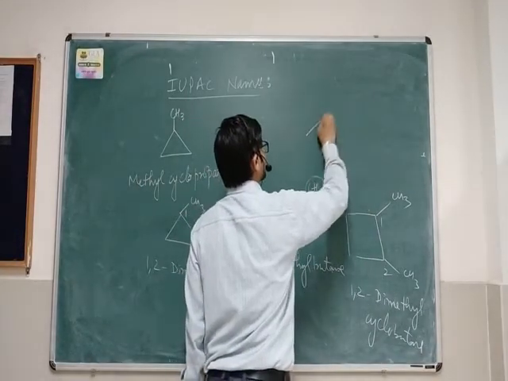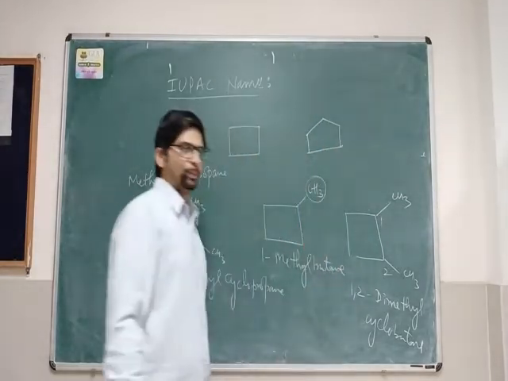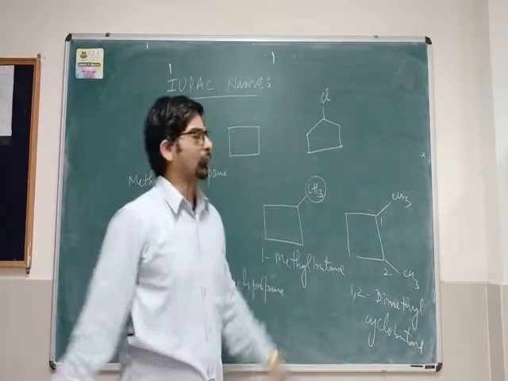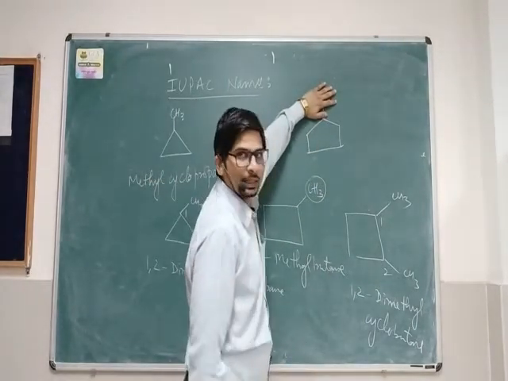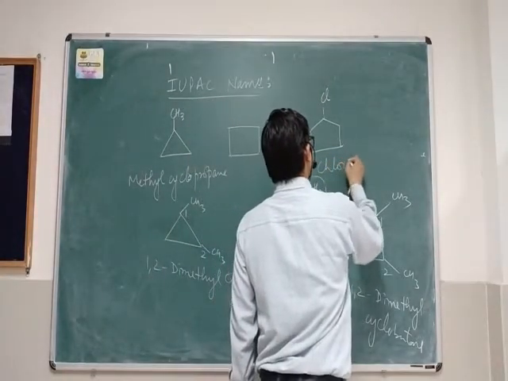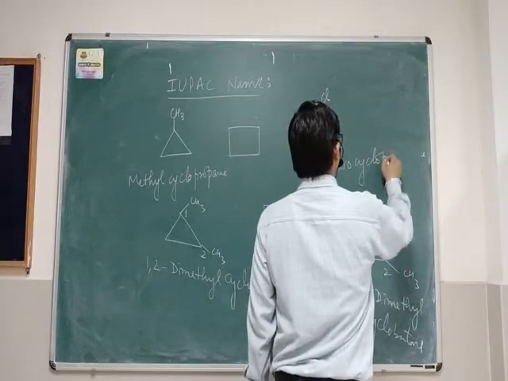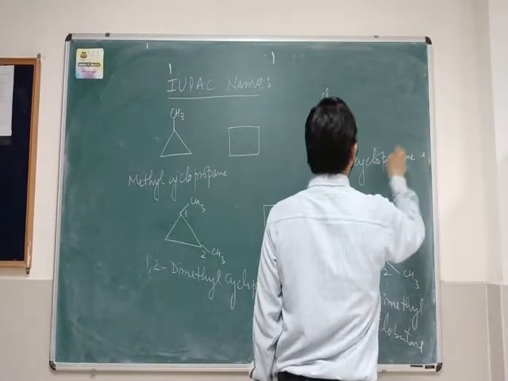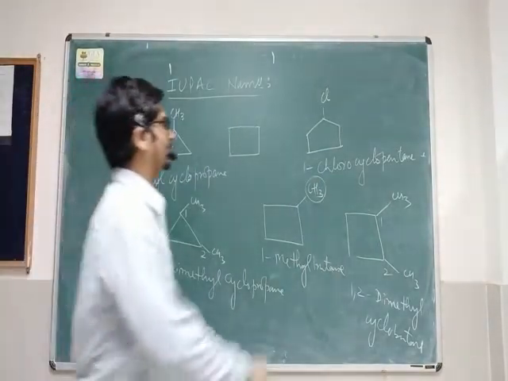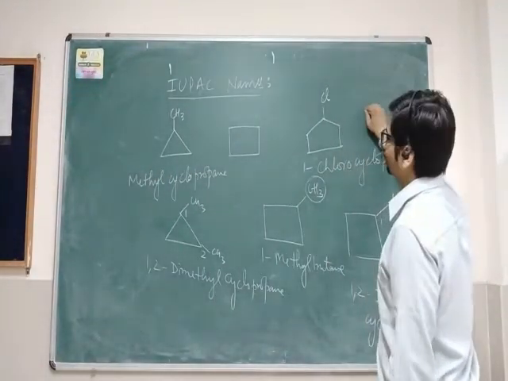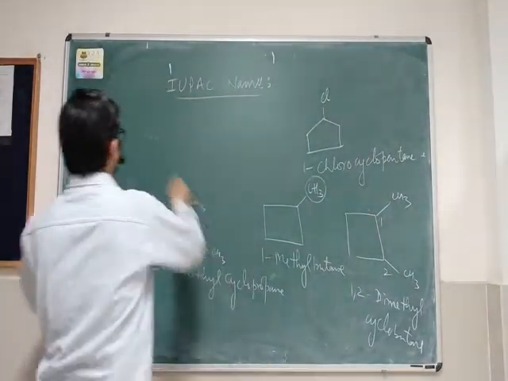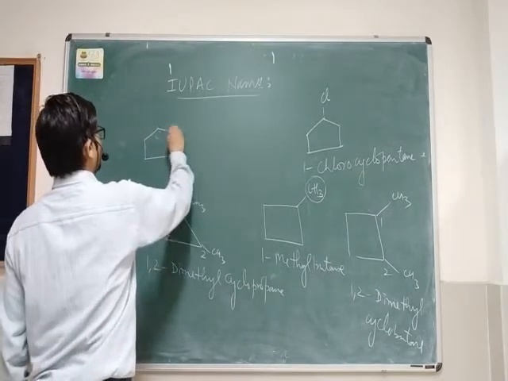Let us take another example. This is cyclopentane. If it contains a chlorine group, without it this is cyclopentane, but when chlorine is attached to it, the name becomes chlorocyclopentane, or 1-chlorocyclopentane. Now say for example we have a methyl and a chlorine in the same compound.